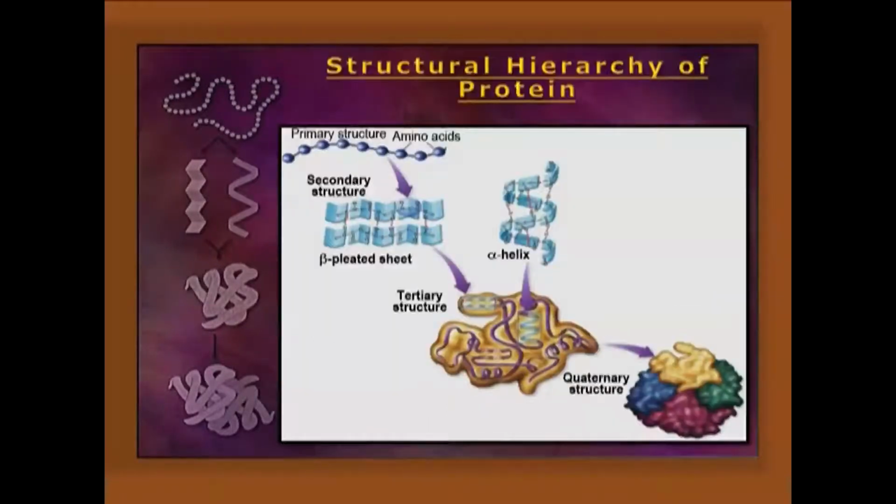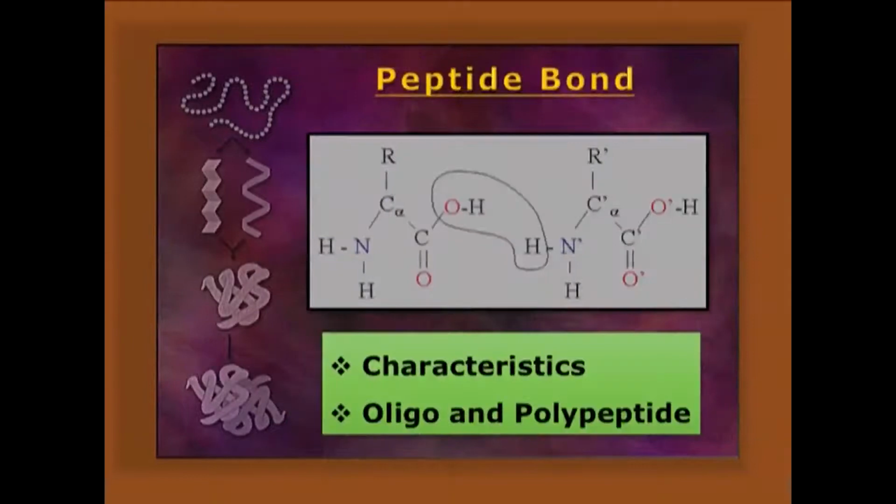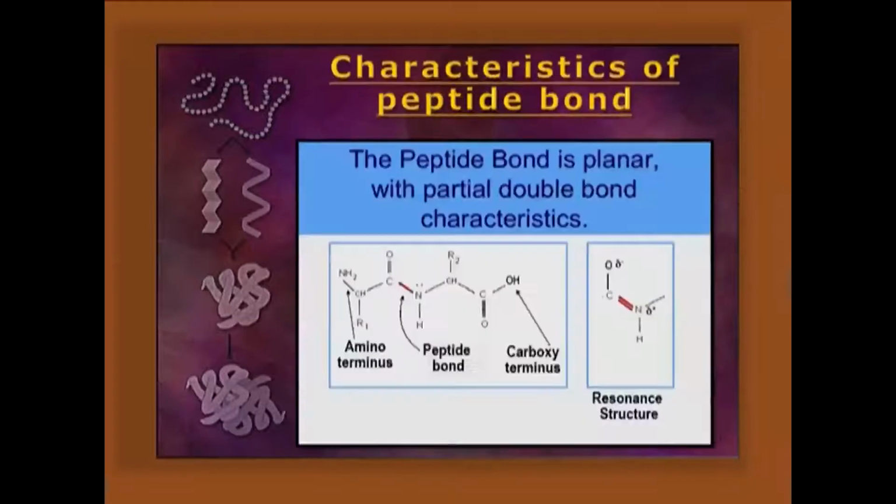Now structural hierarchy. As we know, it starts from primary structure, then secondary, supersecondary, tertiary and quaternary structure. Let's talk about the peptide bond, the covalent bond made by two neighboring adjacent amino acids by dehydration reaction, elimination of one water molecule. This peptide bond is a planar structure, okay? By electron transition, it has some sort of double bond character. 180 degrees is the omega bond angle, and this peptide bond is the backbone of the primary amino acid sequence, or primary structure.